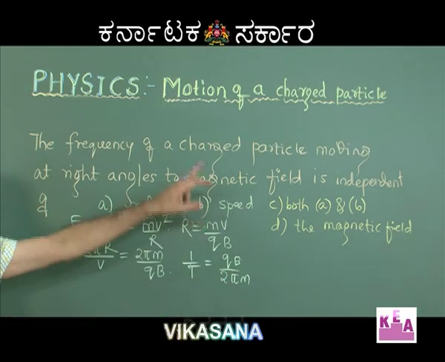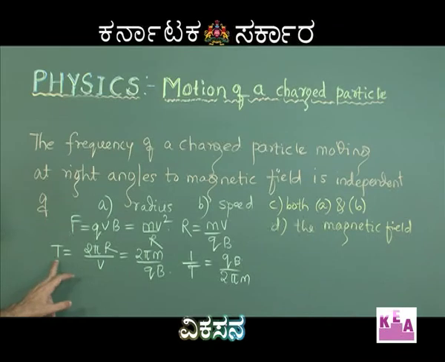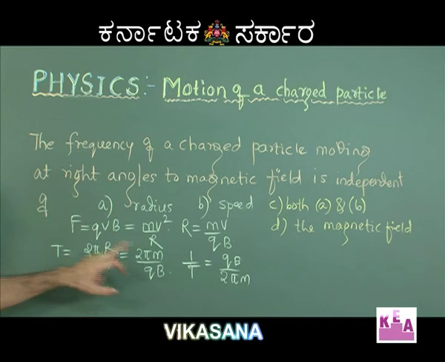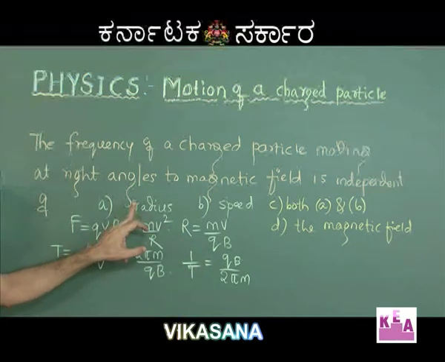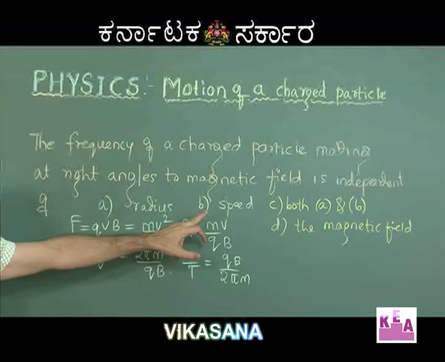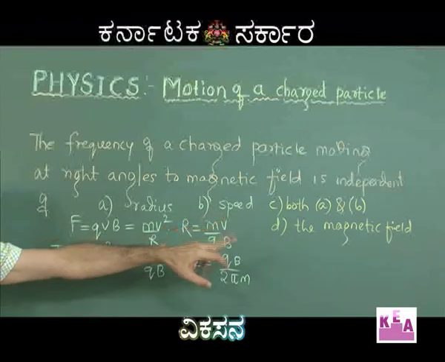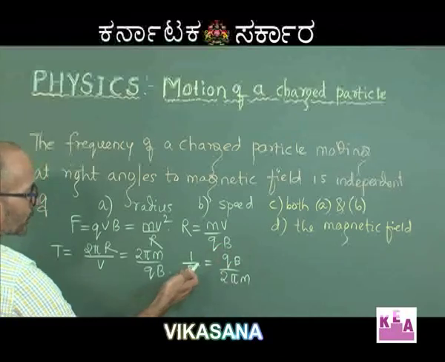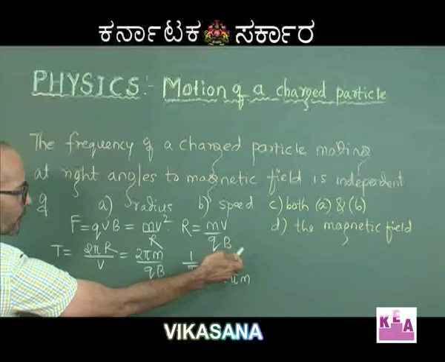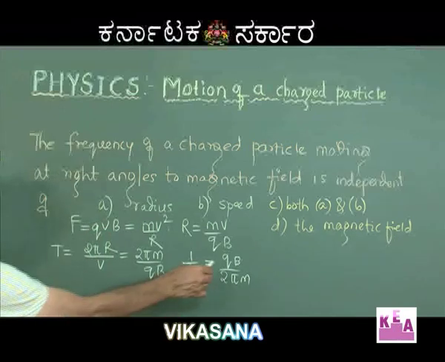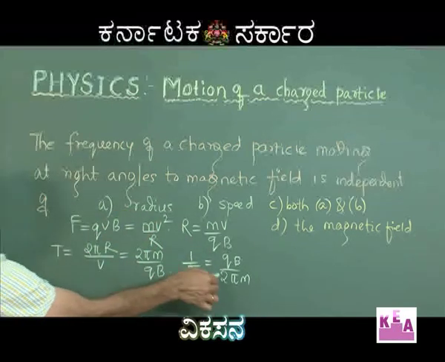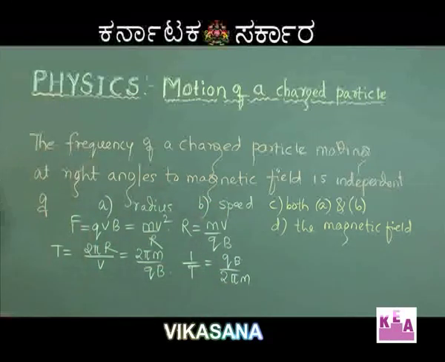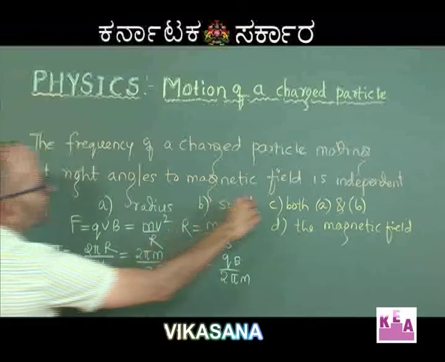And now you can select the options. Fine. So reciprocal of the time period is frequency, and that is nothing but qb by 2 pi m. Okay. It's independent of the radius. Right. It's independent of the speed, both a and b, and the magnetic field. These are the options. It is independent of the magnetic field is ruled out, because in the expression you are clearly seeing the presence of the magnetic field in the numerator. So now it is independent of radius also, and it is independent of speed also, because there is no expression for speed as well as the radius. So both a and b are correct. So this is the right option.